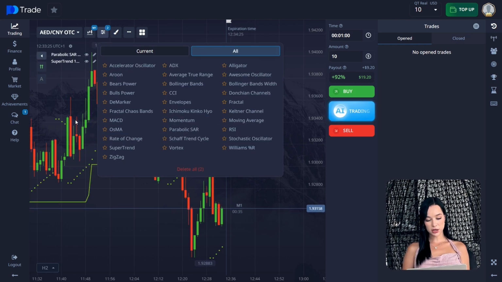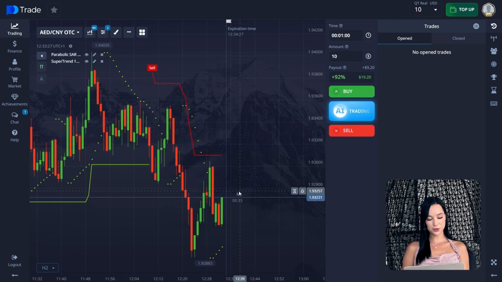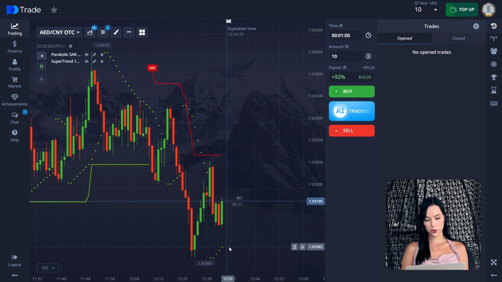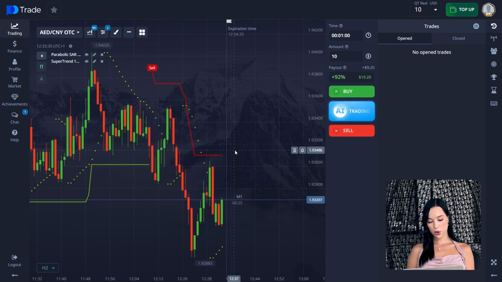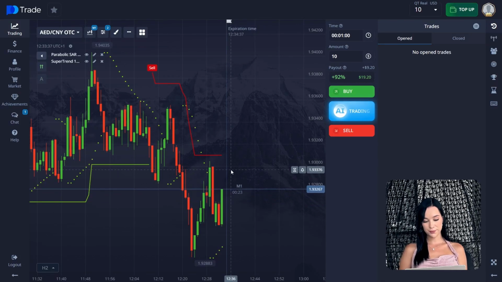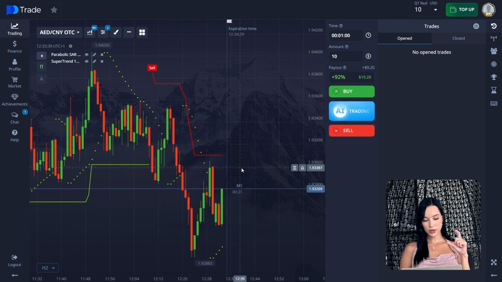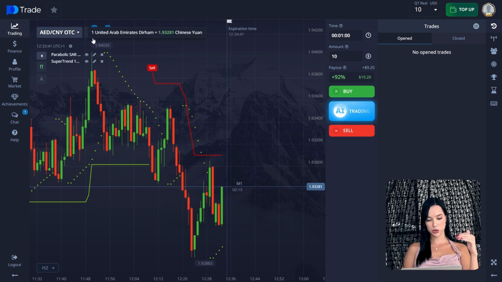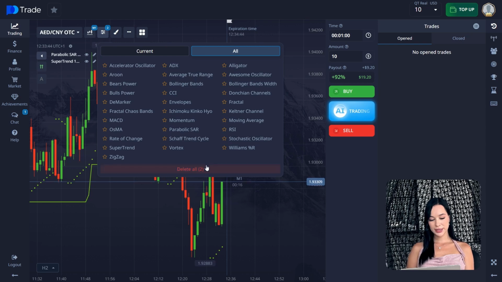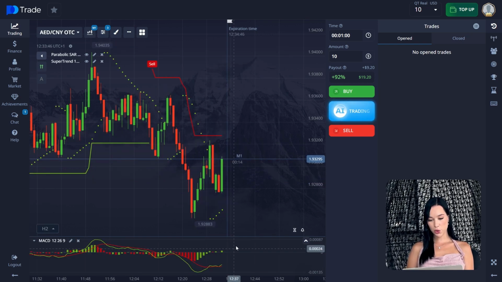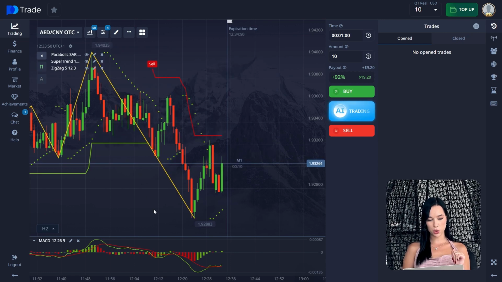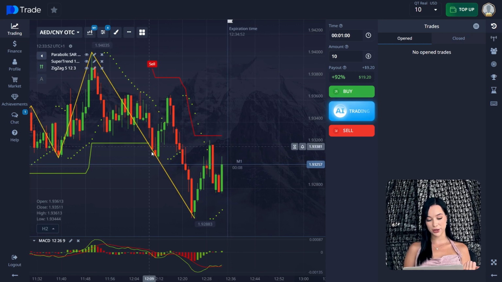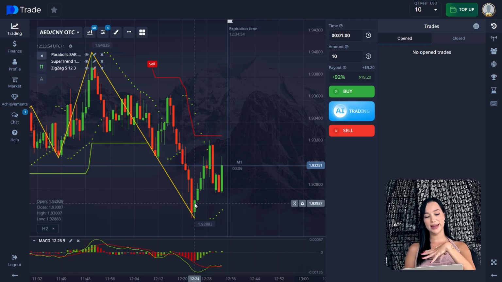It's also Parabolic SAR and Supertrend. They're really easy for beginners, and I already have videos about these indicators. They help us see support and resistance levels. You can see it by the green points of Parabolic SAR and the line of the Supertrend. Also, we need the MACD indicator, which shows us all of the noise of the chart and helps us understand where to open a trade, and the zigzag indicator, which shows us the trend in general, whether it's an upward or downward trend.